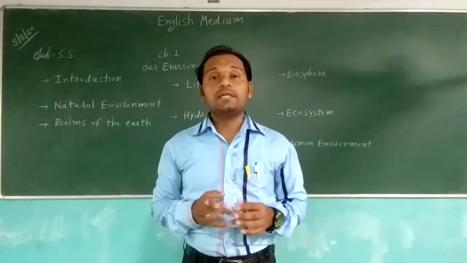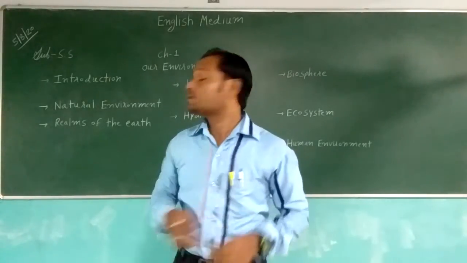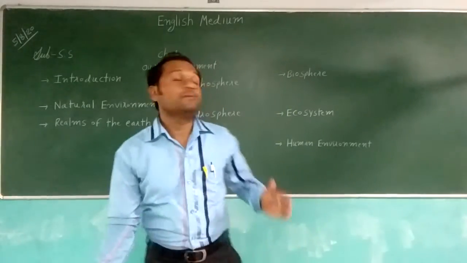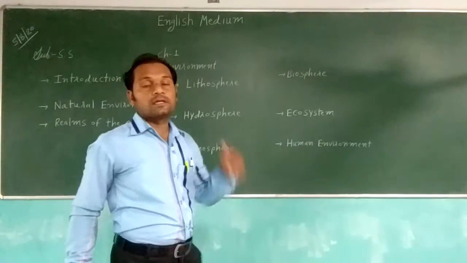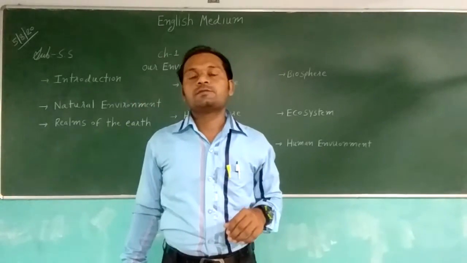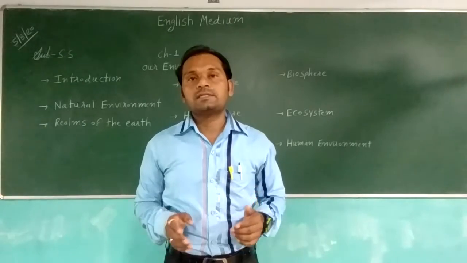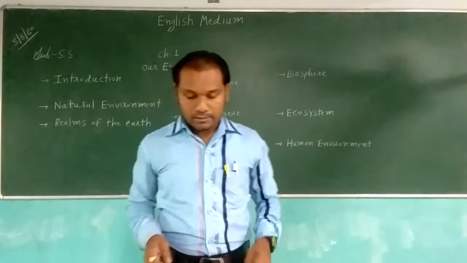The thin uppermost layer of this lithosphere, about 35 kilometers thick from the surface, is called the crust.